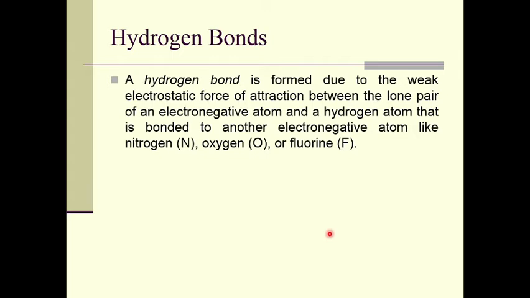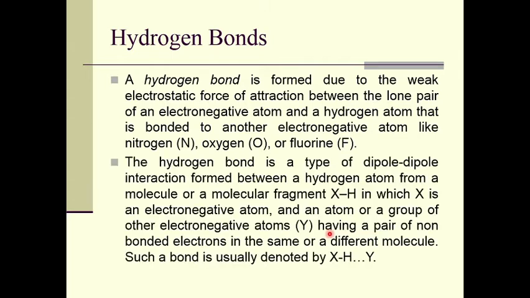That means in the case of hydrogen bond, we have a molecule that contains an electronegative atom like nitrogen, oxygen and fluorine, which is bonded to a hydrogen atom. This hydrogen atom will interact with another electronegative atom of another molecule through hydrogen bonding.